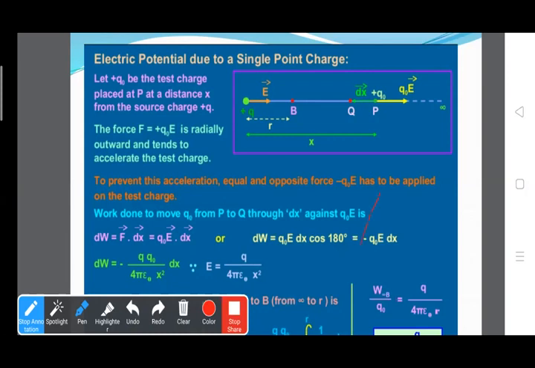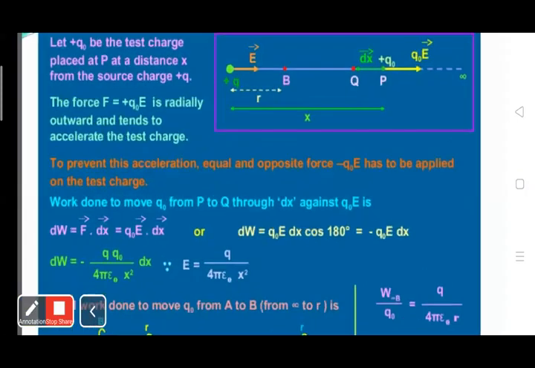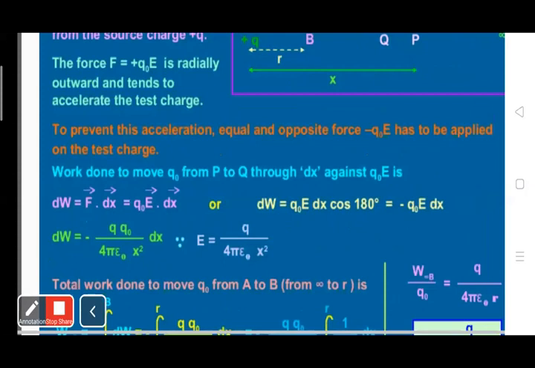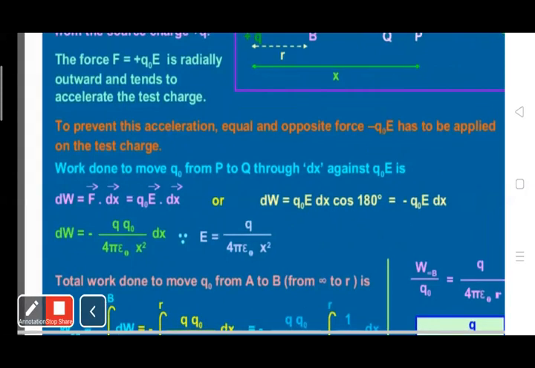The work done is given by dW equals minus Q naught times E dx. On solving, Q upon 4 pi epsilon naught x square is the electric field. So dW equals Q naught upon 4 pi epsilon naught x square into dx. Clear?